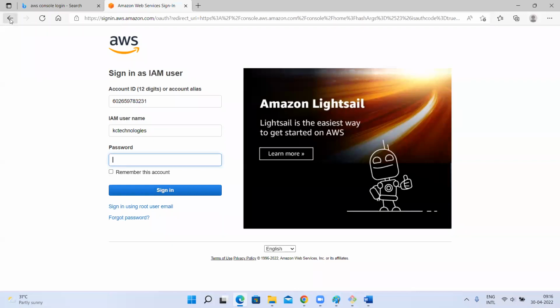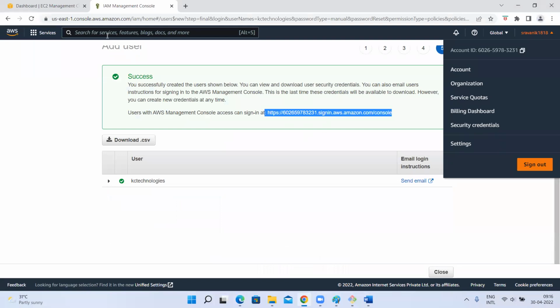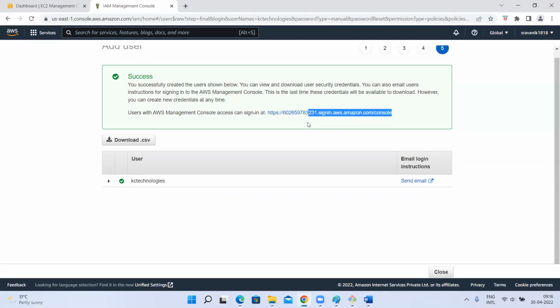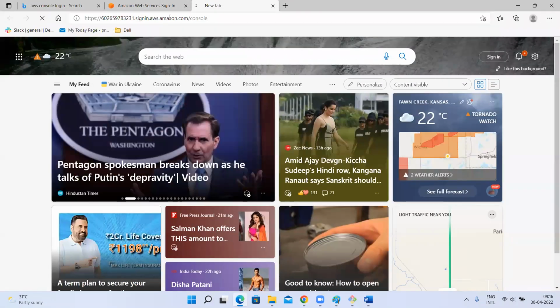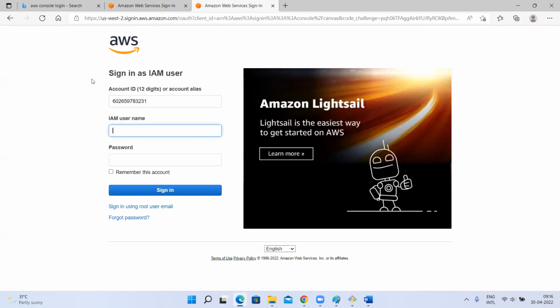Instead of setting the IAM user, then the user account and all, for this IAM user it already gave a direct URL. Instead of selecting IAM user, then giving the account ID, it has given a direct URL. You can bookmark this, directly go and hit it in your browser. Just hit like this, so directly it came here to these steps.